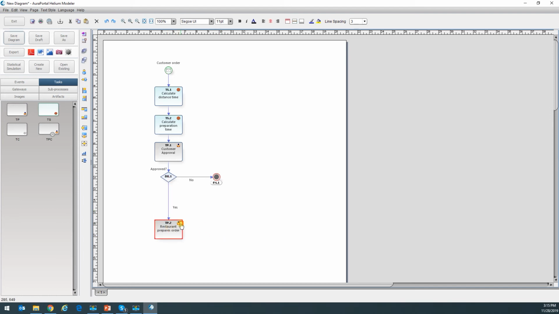Okay, but besides preparing the order, we need to take into account the amount of time that they're going to invest in preparing this order. In order to do that, I'll need a gateway. But here's the thing. If I add a gateway here, and I'm going to add a time event to control the amount of time invested in the preparation.